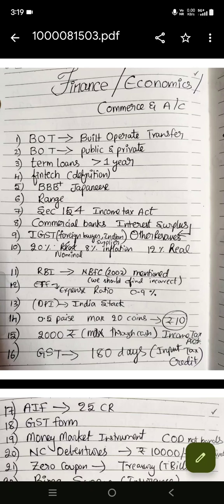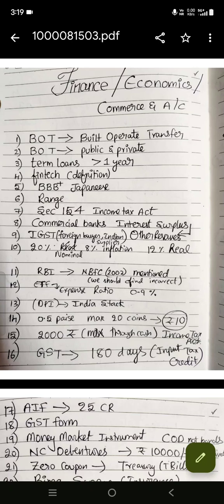Coming to the next one, term loans. I remember one question: how will the banks consider what kind of loans are classified as term loans? Something like that. I remember greater than 1 year. And one basic fintech definition, they have given all this technology, all these are helping, and especially they have mentioned financial services integration. So fintech comes into the picture. It is one of the options, and it's easy also. We can do it with elimination.